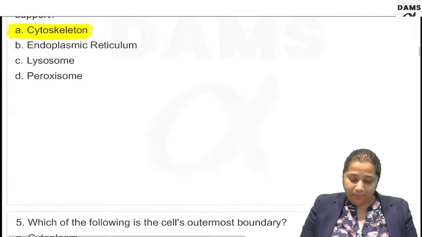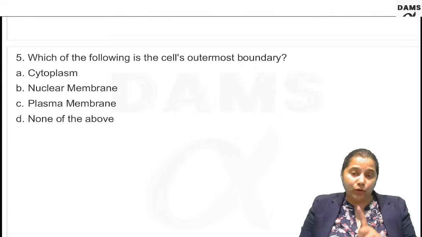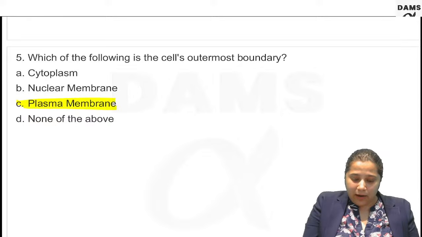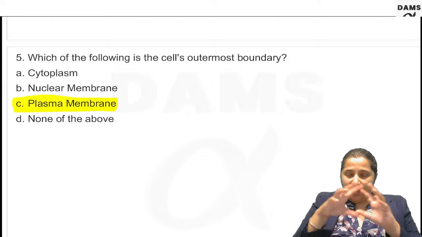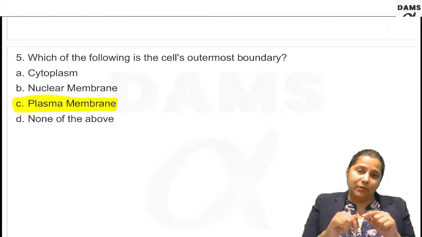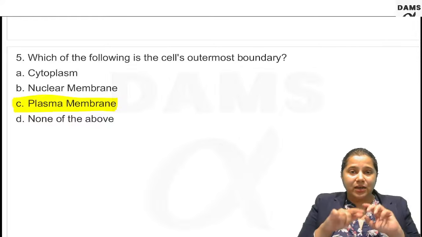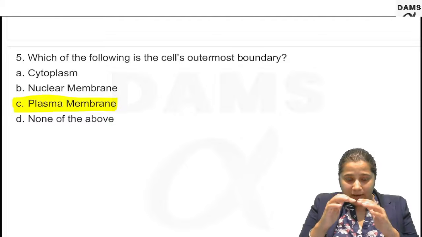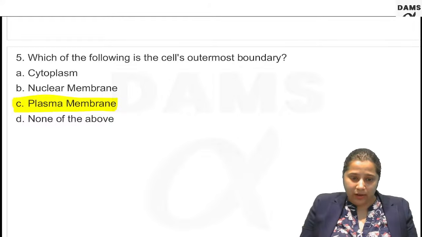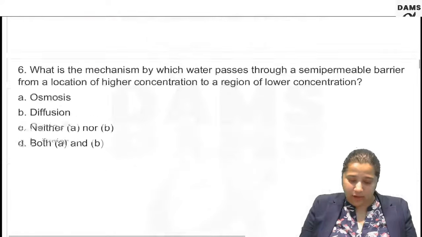Next: which of the following is the cell's outermost boundary? On the outside, the exterior-most part is always the plasma membrane. You have a cell, and on the outermost part is present the plasma membrane. It is the plasma membrane which interacts with the exterior of the cell, so it protects the intracellular contents from going to the outside. So it is plasma membrane. Yes, you are all correct.